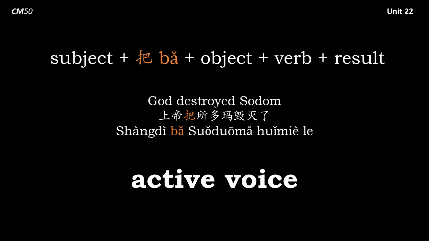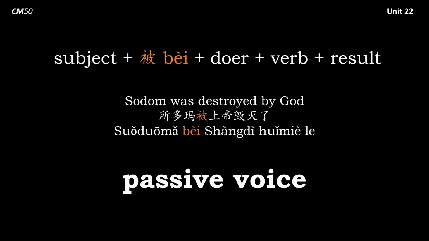In a bèi sentence, however, the subject is the recipient of the verb and the doer is someone else. Sodom was destroyed by God. 索多玛被上帝毁灭了. So here, the doer is God, but the subject is Sodom, 索多玛.